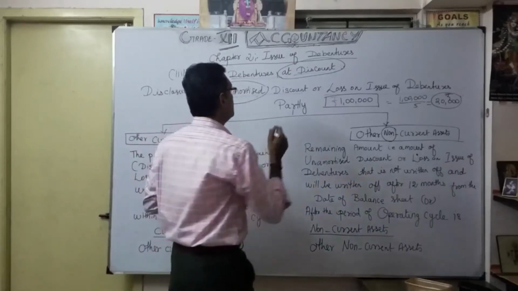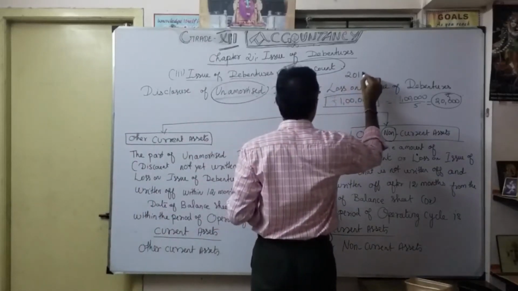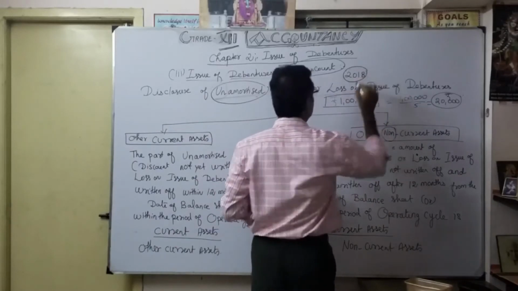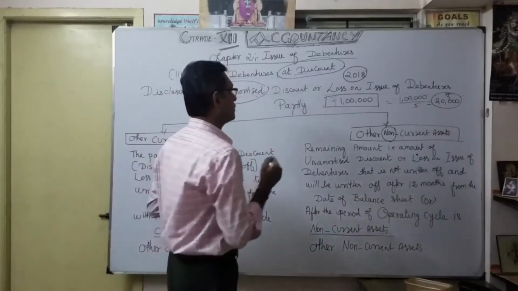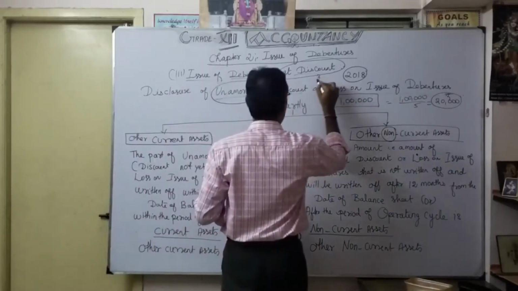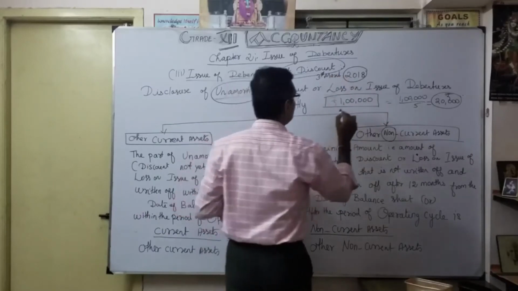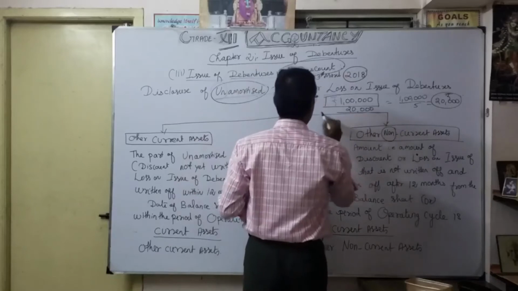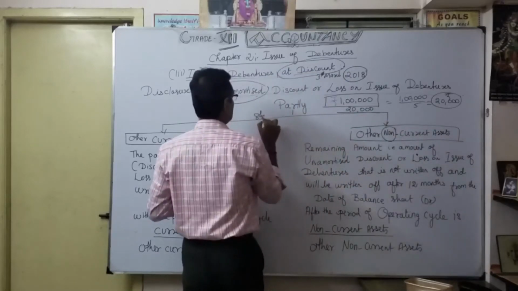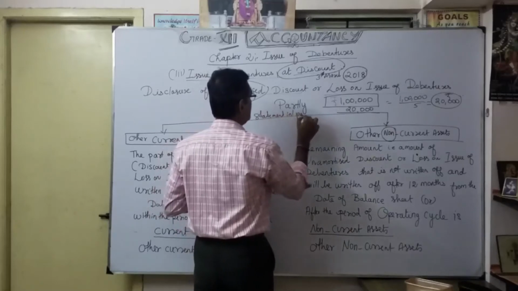For example, the issue takes place in 2018. On 31st March 2018, I am going to utilize 20,000 from the statement of profit and loss account.